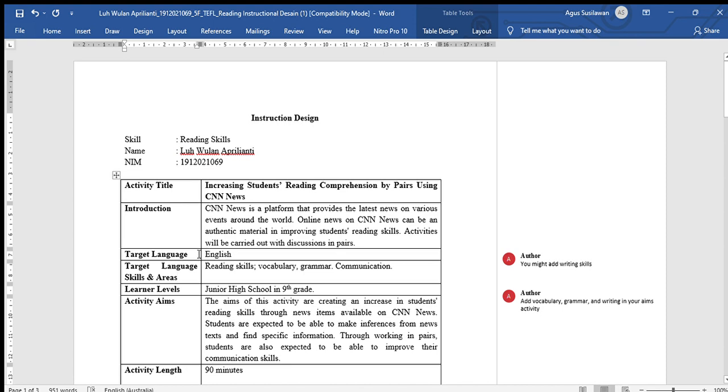Now move into the target language. The target language is English, and it is correct. And now we move into the target language skill and area.